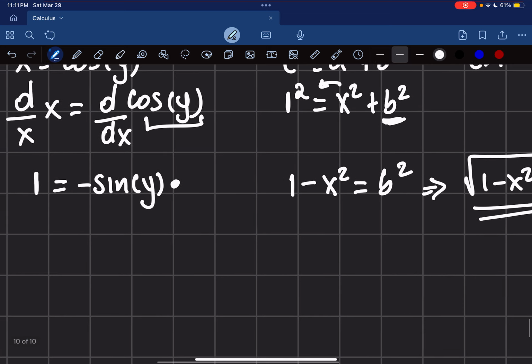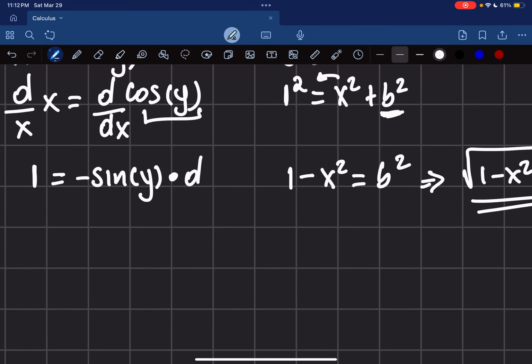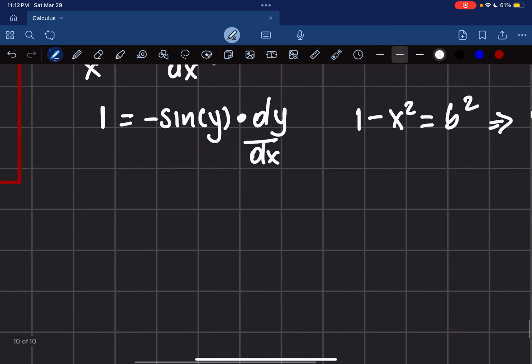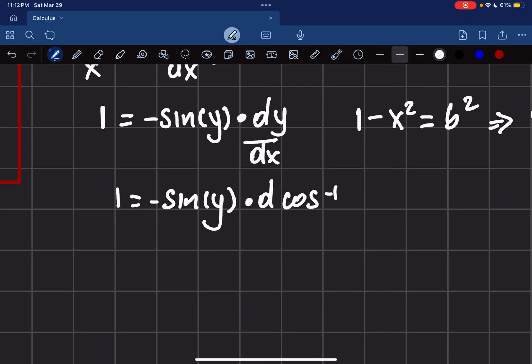So that means that I end up with 1 is equal to negative sine of y multiplied by d cosine inverse of x over dx.